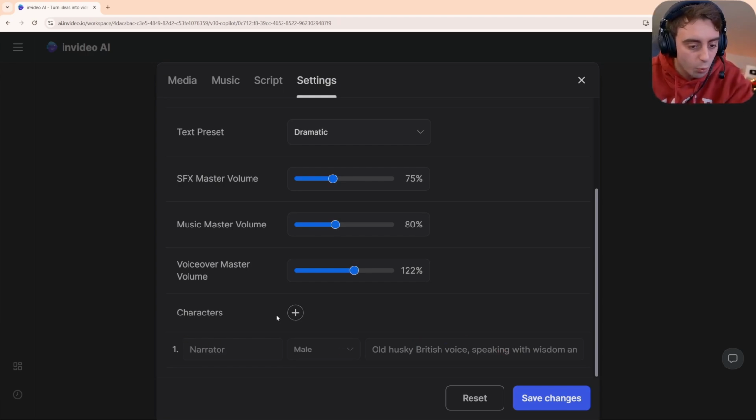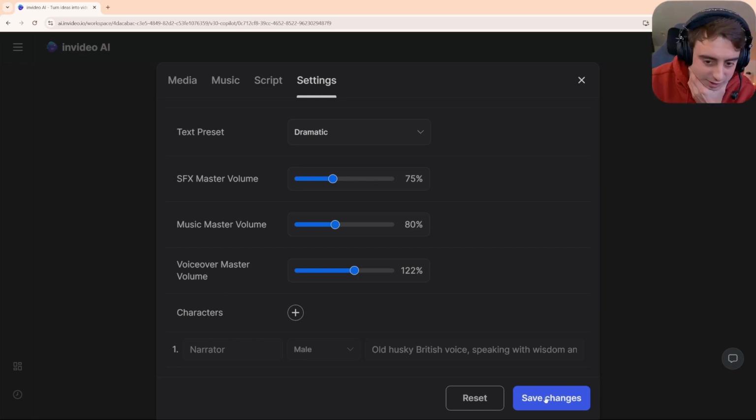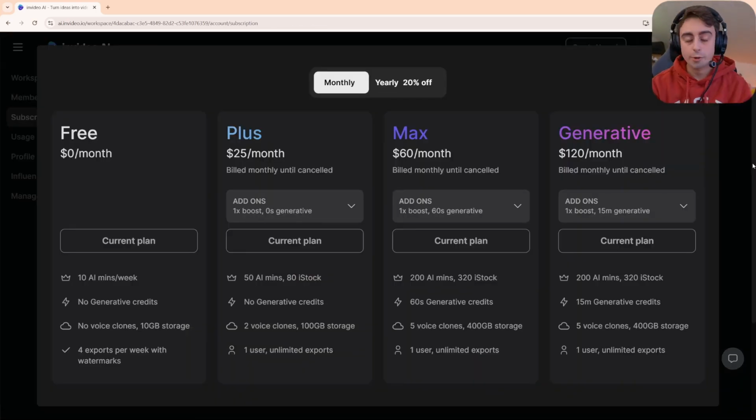And you can see it only has one character, which is the narrator. So it's not wrapped into having to create a story with like 4 or 5 different characters at once. It knows that this is a YouTube video and we really only need one character who is the narrator. It's an intelligent system.